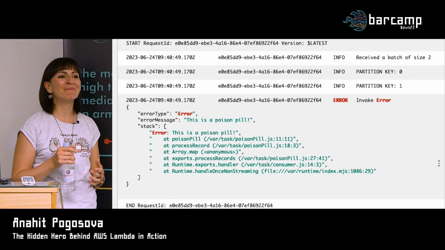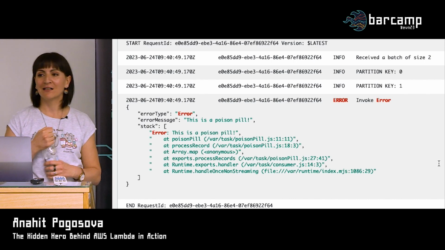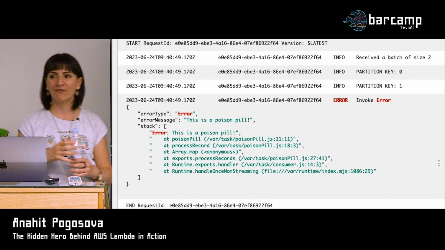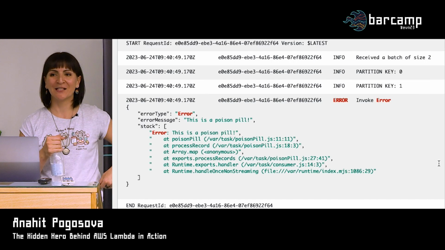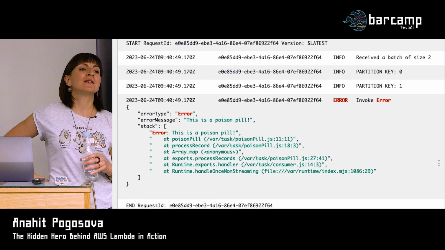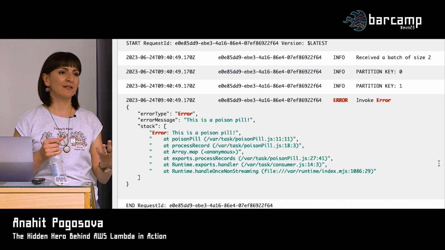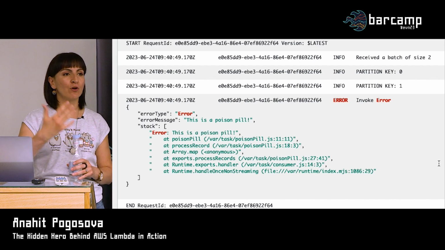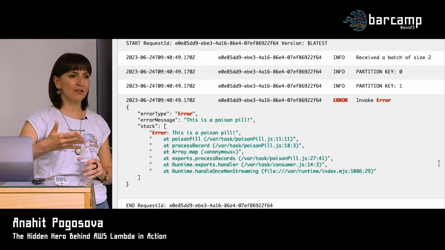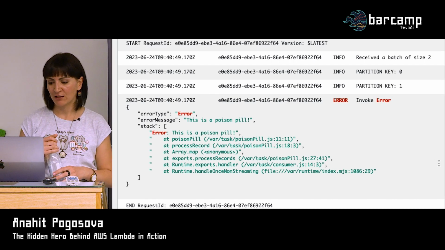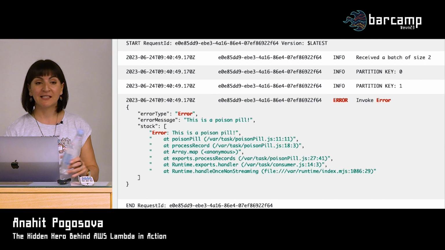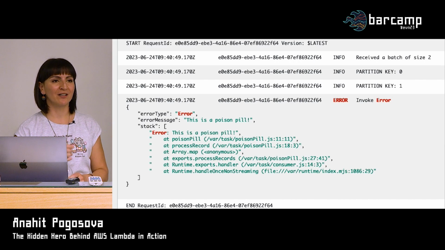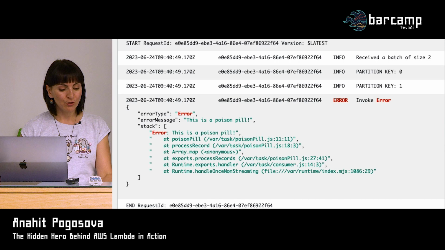It's close to impossible to have an exactly once guarantee. Even those who promise exactly once, like Kafka, they don't deliver on that. They still will have duplicates at some point. So it's your responsibility when you are writing a consumer to create your downstream application in such a way that it will tolerate the duplicate records because they will happen. That's like a fact of life. But still, reprocessing the same records with your Lambda when you can avoid it is never a good idea. So it's better to avoid it whenever you can.